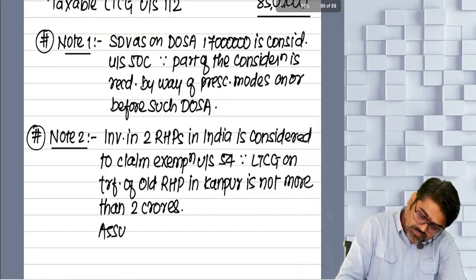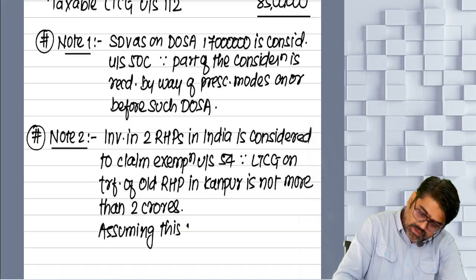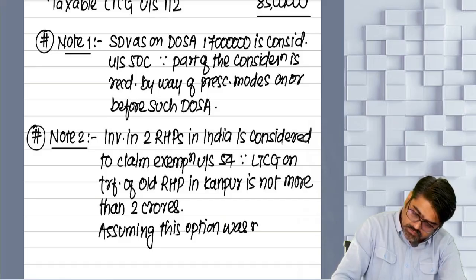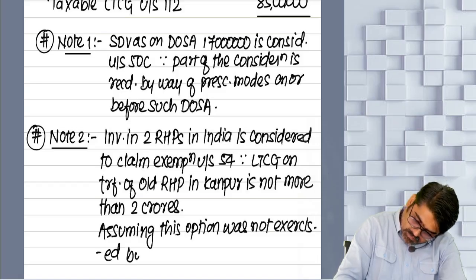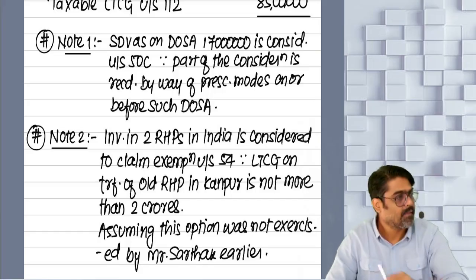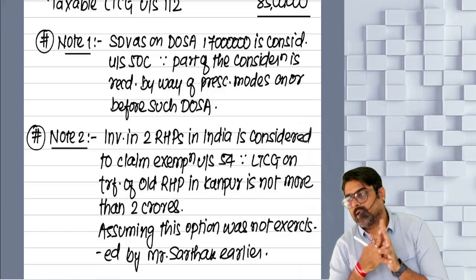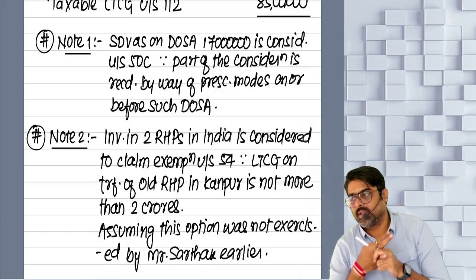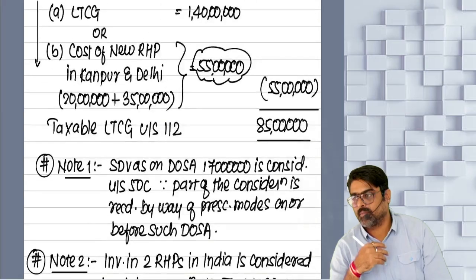Assuming this option was not exercised by Mr. Sarthak earlier. Understanding? So based on this, we have taken the investment in both the properties.